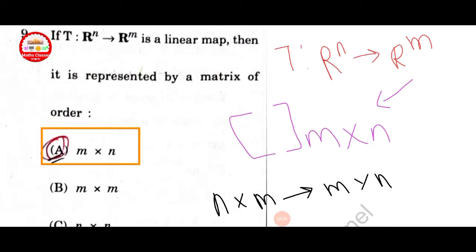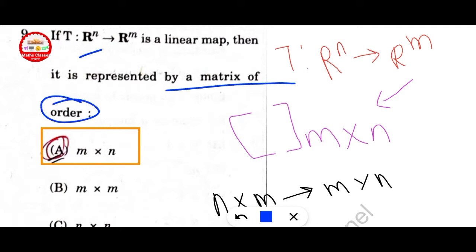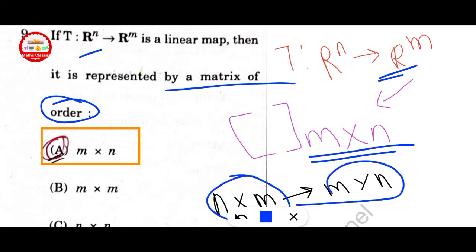First question is given: if T from Rn to Rm is a linear map, then it is represented by a matrix of order. Here domain is given n and codomain is given m. That is converted into reverse order, that means m into n. N cross m is converted into m cross n. That means option A is correct, m cross n.